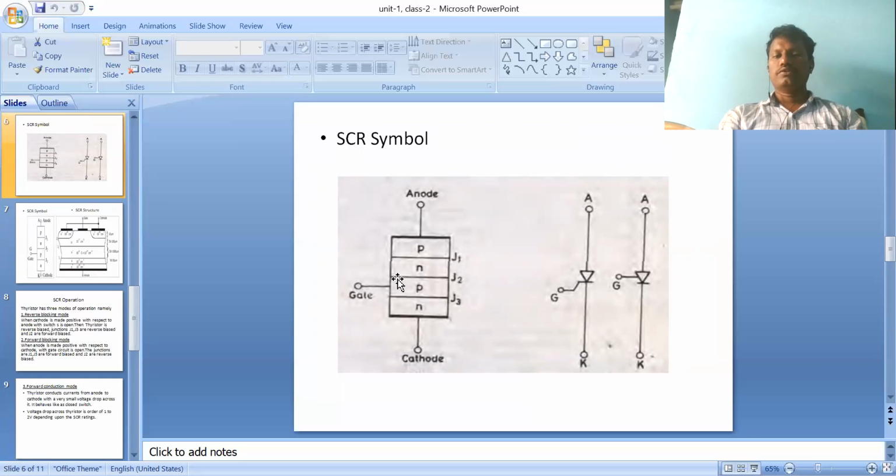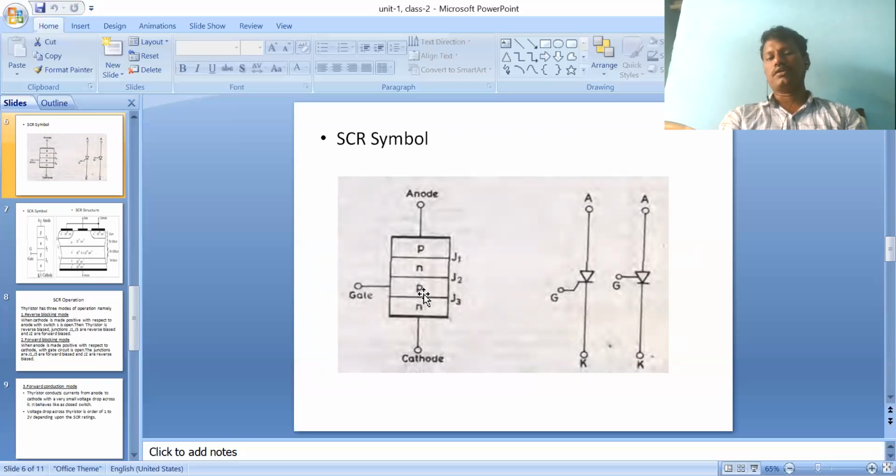During this mode, there is a large energy gap, a large depletion layer, present between N and P, that is J2. So a large leakage current will flow from anode to cathode only. So it is not in the on state. At this time, the gate is connected near the P layer, and a separate signal is given to that P material. P has holes as the majority carriers.